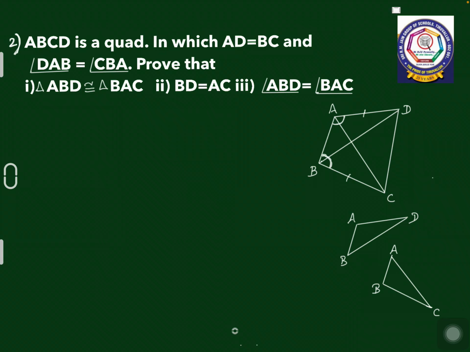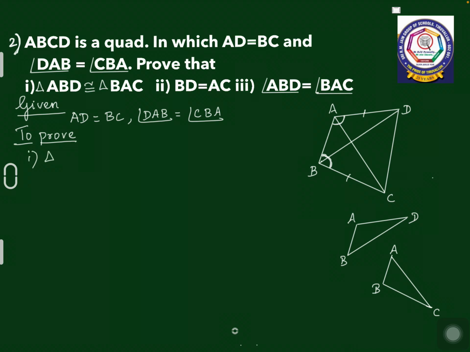You have to prove 3 things. So what is given in the question? Given AD is equal to BC and angle DAB is equal to angle CBA. So what are the things to be proved? They are given 3 things to be proved. What are they? First one, triangle ABD is congruent to triangle BAC. The second one is BD is equal to AC, and the third one is angle ABD is equal to angle BAC.